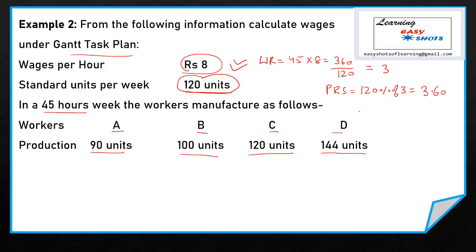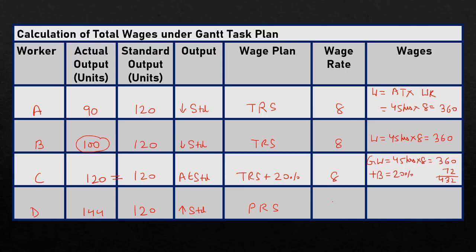Now with the help of this wage rate, we calculate wages of D. So wage rate per unit is 3.60, and when we calculate wages on the basis of output, our formula is actual output manufactured by the worker into wage rate. Here worker D manufactured 144 units and wage rate per unit is 3.60. So his wages under Gantt task and bonus plan is 518.40 rupees. So friends, in this video, we understood what is Gantt task and bonus plan and how the total earnings of any worker is calculated under this plan.